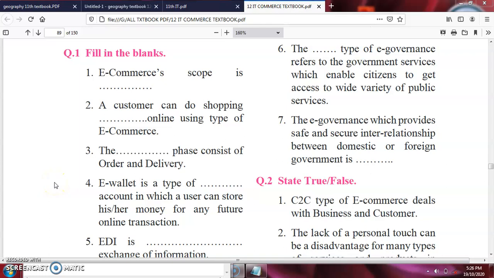Hello students, in this video we are going to study the exercise of the e-commerce and e-governance chapter for 12th standard IT subject. So let us start with the first section, that is filling the blanks.